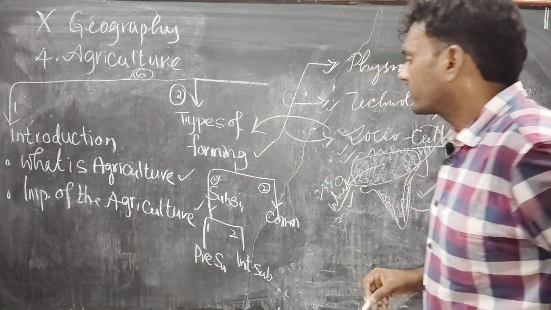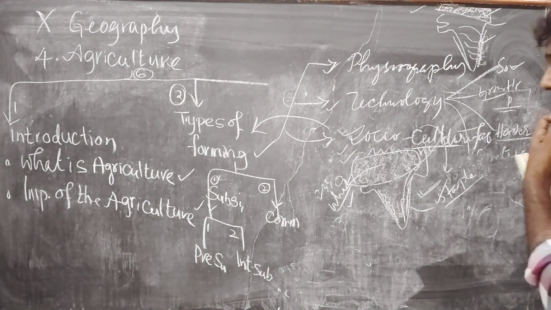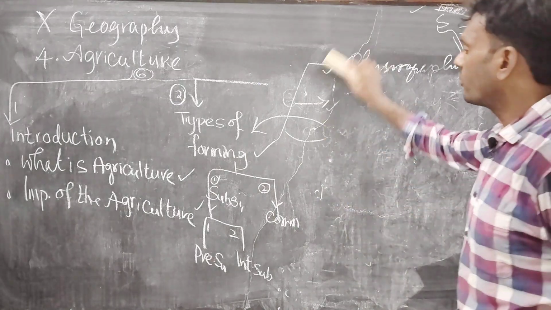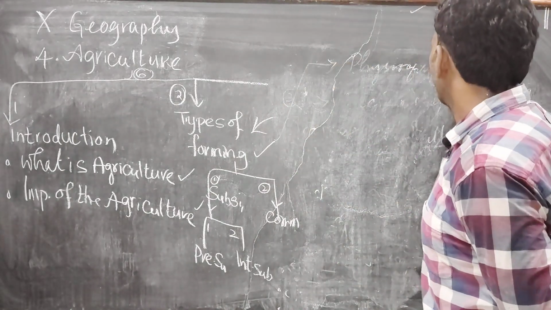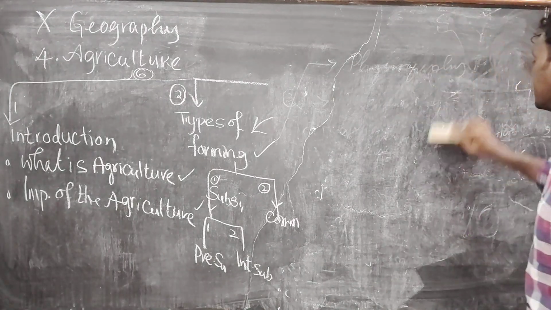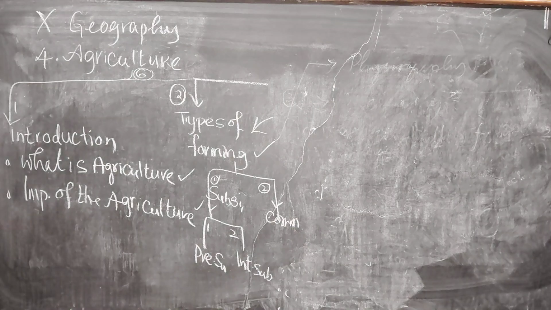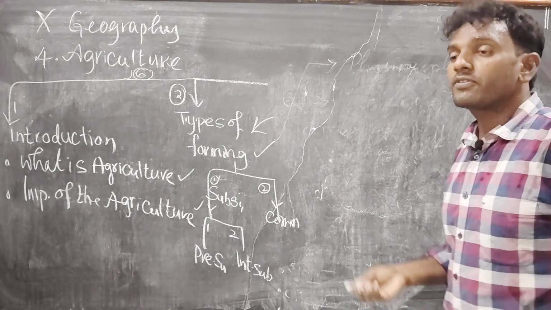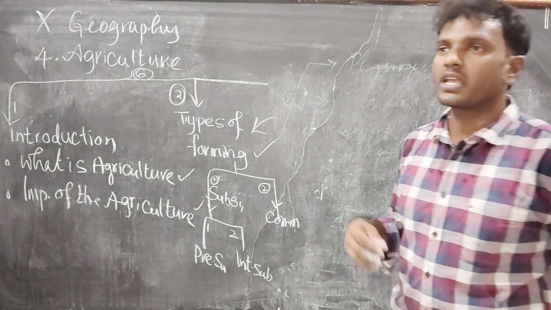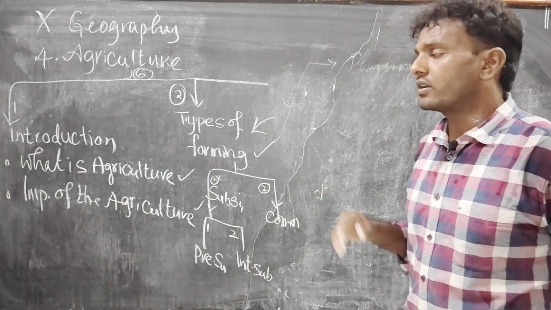Is it clear? Okay, now coming to what is subsistence farming and what is commercial farming. Initially we are going to discuss subsistence farming. If you know the difference between subsistence and commercial, it is easy to write and easy to understand. Subsistence means self-consumption only: we cultivate crops for family consumption as well as community consumption, a group of people's consumption, that's it. They don't sell in the market.